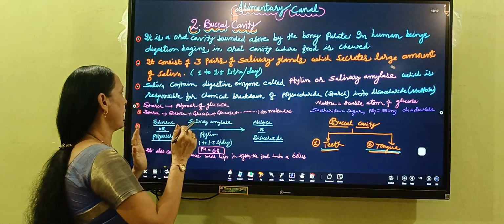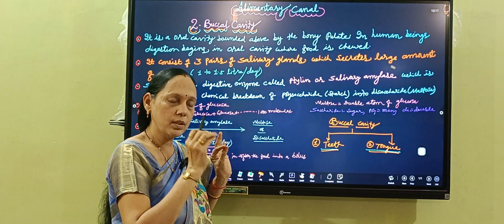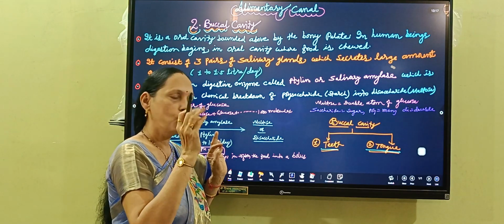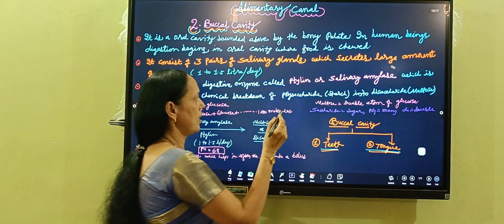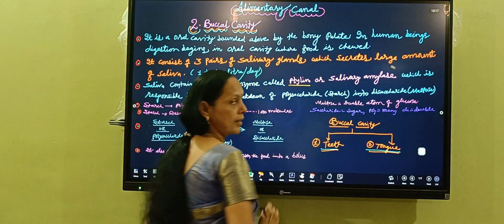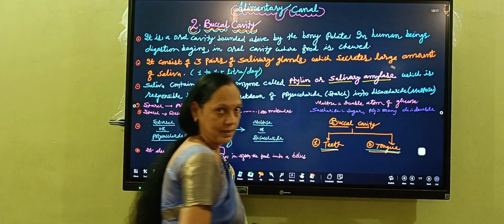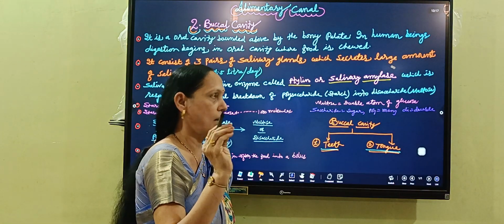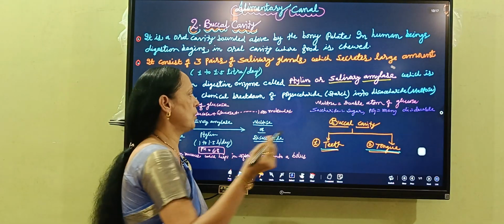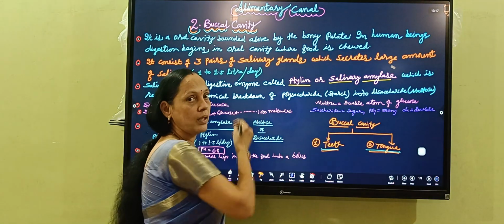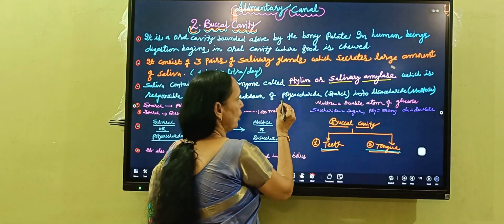Now, what is the use of that? Saliva is one of the very important secretions of the buccal cavity, and it contains an enzyme. Which enzyme is there? That enzyme is called ptyalin, or it is also called salivary amylase. Now, what is it responsible for? It is responsible for the chemical breakdown of the polysaccharide molecule into the disaccharide molecule.